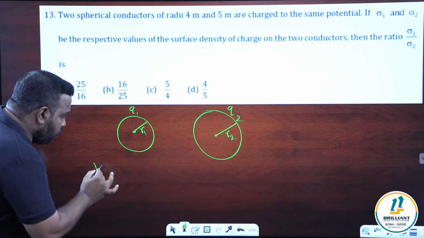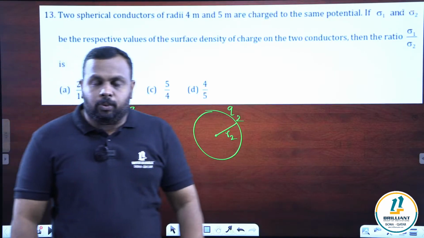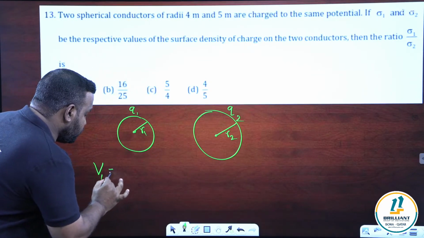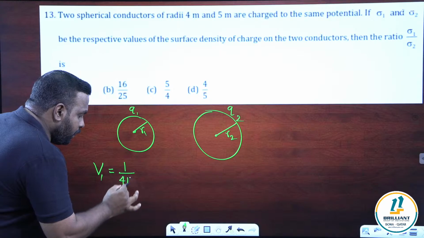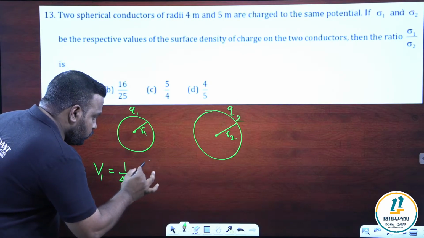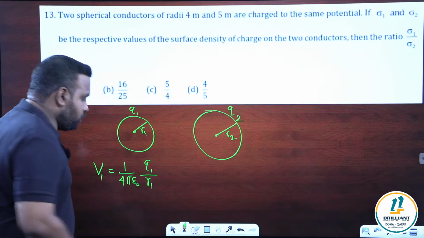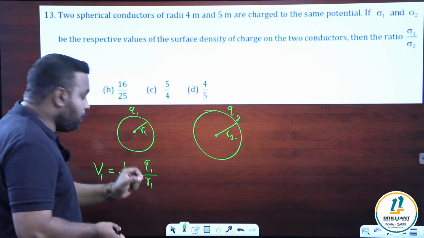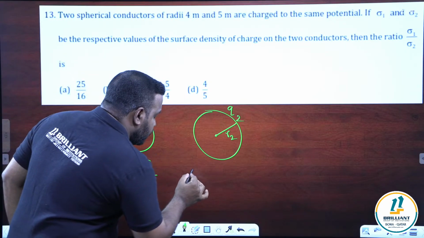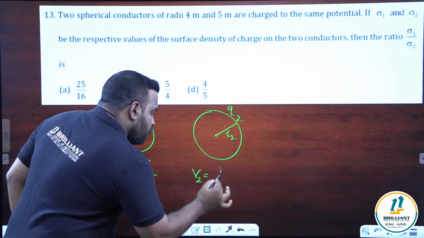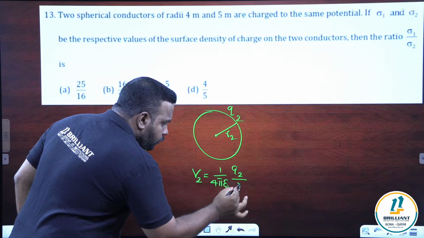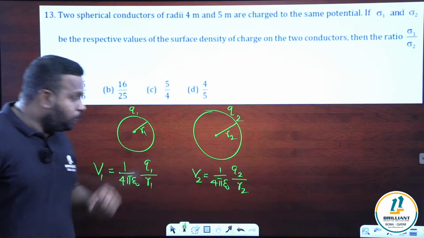If I write V1 as the potential of the first sphere, what is the formula for potential? Due to a charge Q1, with radius R1, the potential on the surface, as you know, is 1 by 4 pi epsilon naught Q by R. All of you know this formula. So the charge here is Q1 and the distance is R1. So V1 is equal to 1 by 4 pi epsilon naught Q1 by R1 is the potential on the first sphere. And what is the potential on the second sphere? V2 is equal to 1 by 4 pi epsilon naught Q2 by R2. These are the two potentials.